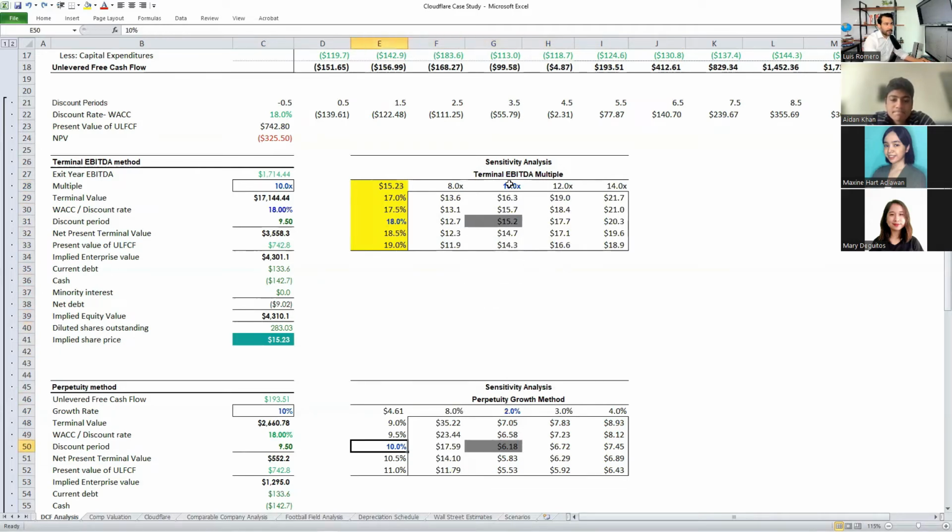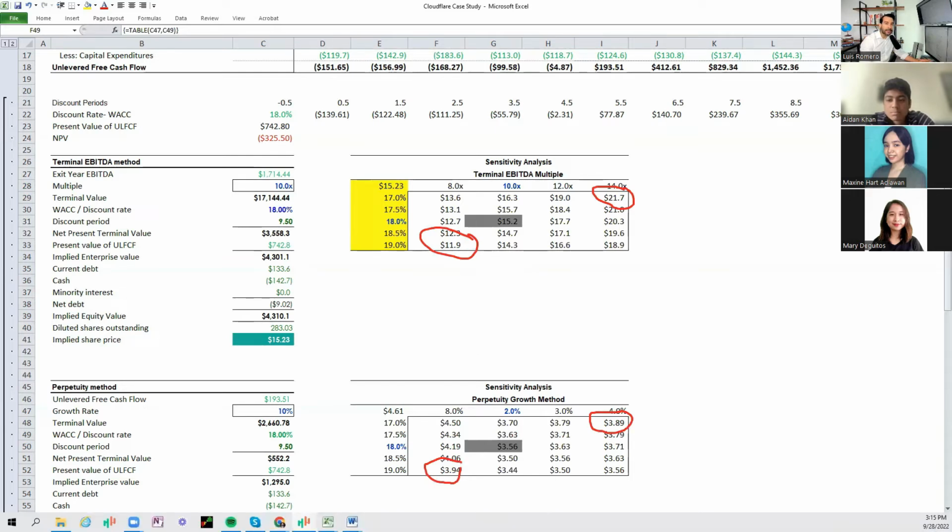And if we change back to the perpetuity method, look at the valuation ranges from both of these valuation methodologies, 11 and 21, high and low, 394 and 389 from a perpetuity method. And if I pull back the chart, here's the practical application in this. Here's the chart.